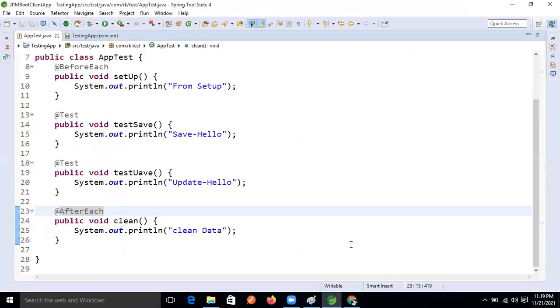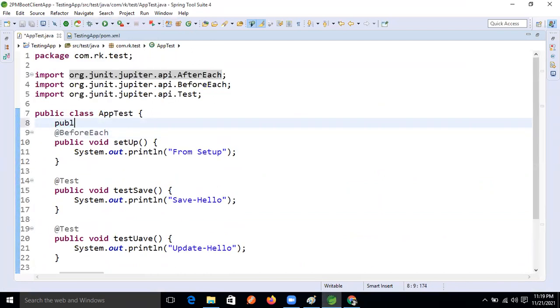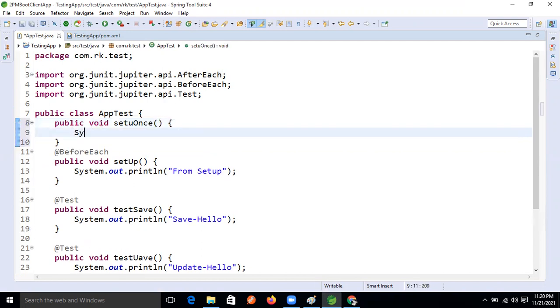So here I'm writing one more method. Public void, what is the method we can write now? Setup once. From setup once, one time setup, right?